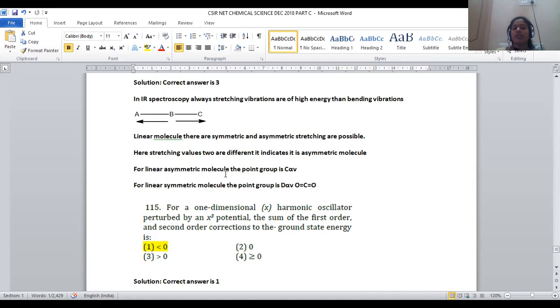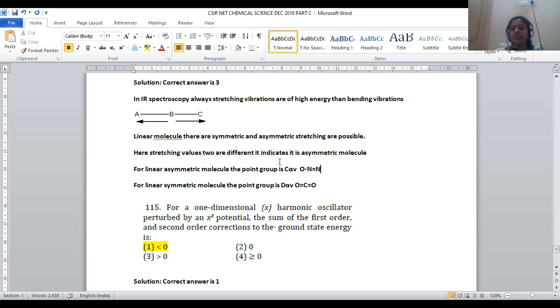Whereas for an asymmetric stretching molecule, let us assume nitrous oxide, which was already discussed in this December 2018 part B session. We just discussed this linear asymmetric molecule. The best example is nitrous oxide, whose point group symmetry was taken as C infinity v. How will the arrangement be? On one side there is oxygen, with a single bond, and on the other side nitrogen, with a double bond. This is nitrous oxide, N2O, right? On one side we have oxygen and on the other side nitrogen, being a linear but asymmetrical molecule.